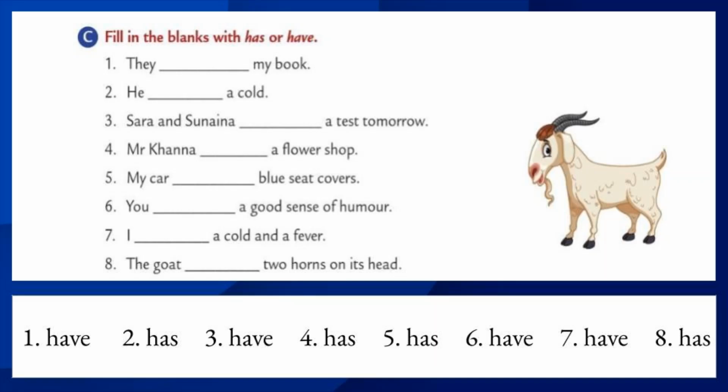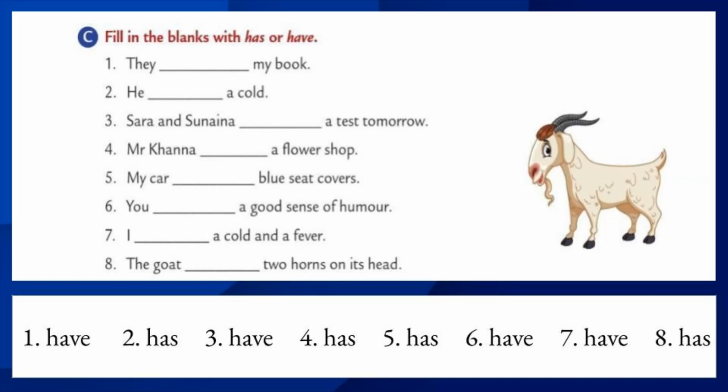Let's move to the third one. Sarah and Sunaina dash a test tomorrow. Here two nouns are there and it is combined by and. When we combine two nouns by and, it will be considered as a plural subject only. So the subject is plural, what is the answer? Yes, the answer is have. Sarah and Sunaina have a test tomorrow.